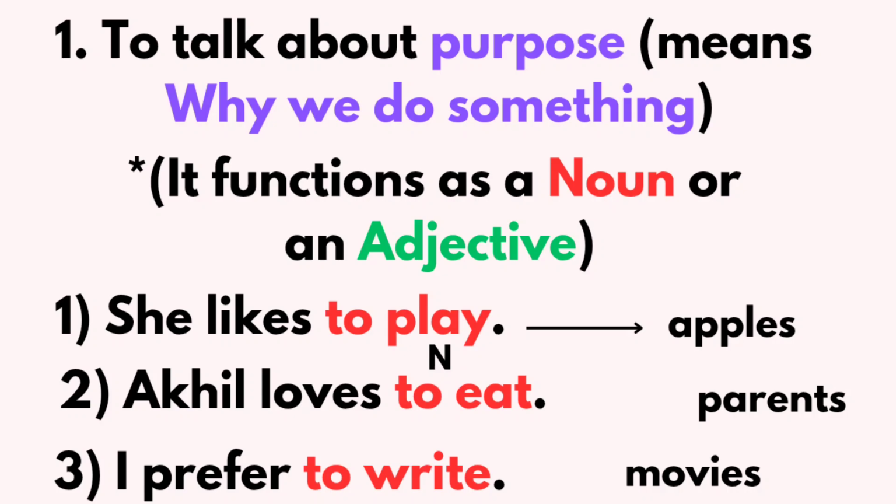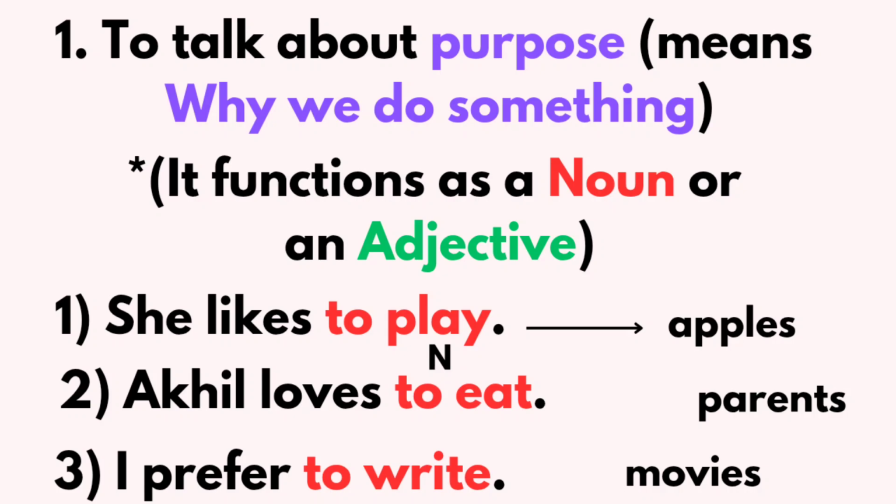Akhil loves to eat. Here, "to eat" is an infinitive and it acts as a noun. In the place of the infinitive, just replace "parents": Akhil loves parents. I prefer to write. Here, "to write" is the infinitive, and replace "movies" in that position. I prefer movies. I hope these examples are clear, right? We'll discuss more examples, okay?